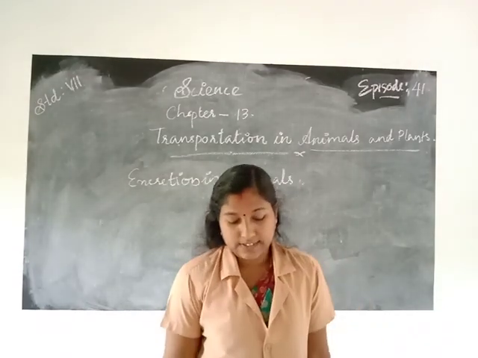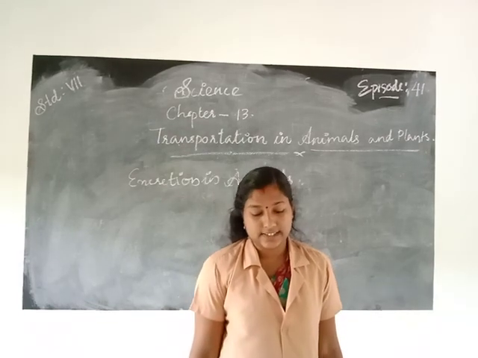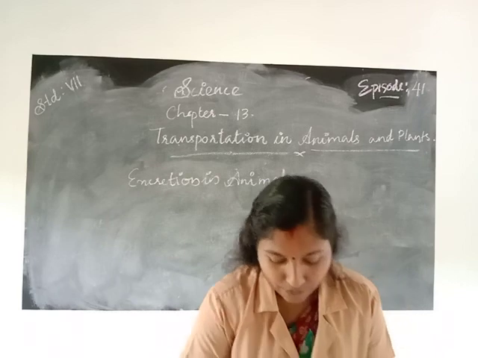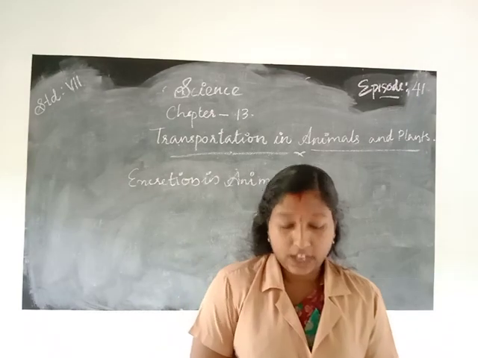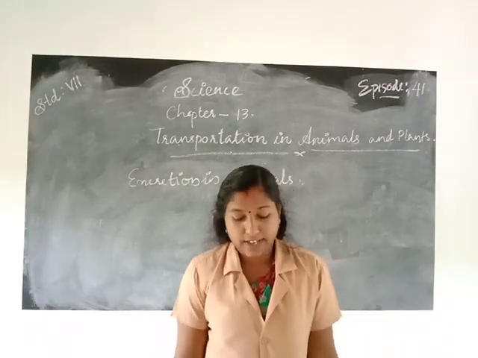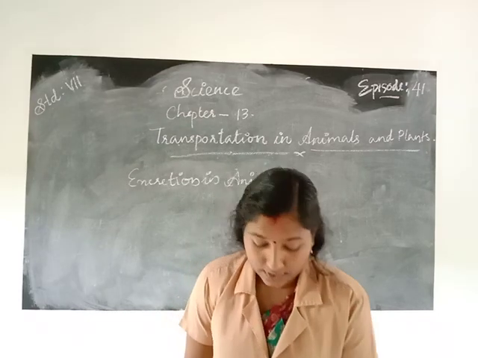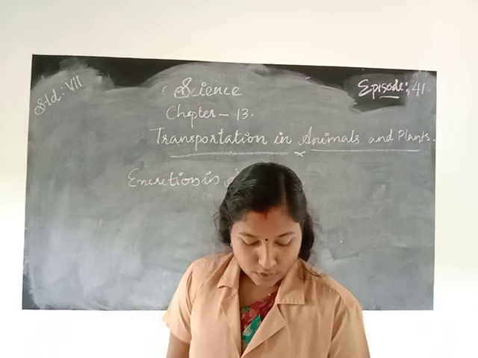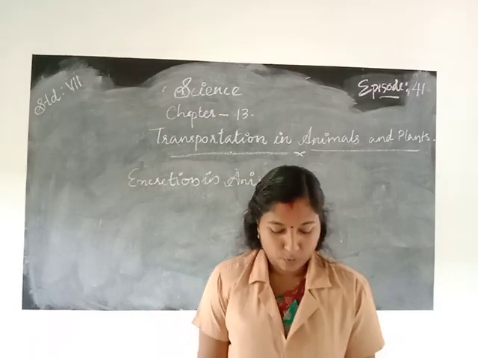For excretion, an excretory system is needed. The excretory system in humans consists of the kidney, ureter, urinary bladder, urethra and urinary opening. These we already learned. Once again, the excretory system in humans.